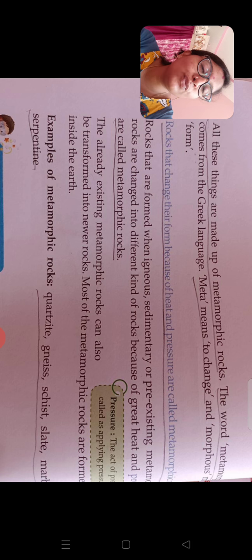See, the marble we use to prepare this. Yes or no?